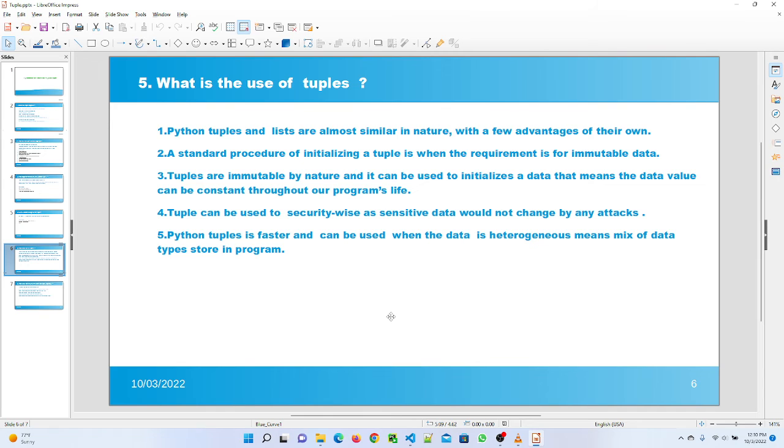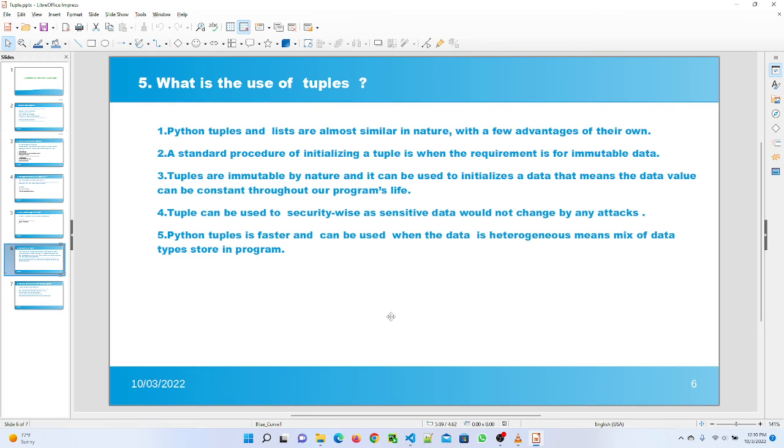So those values if you want to store in our program, that time we can use the tuple, since tuple is immutable in nature.